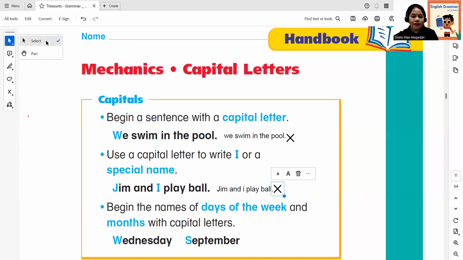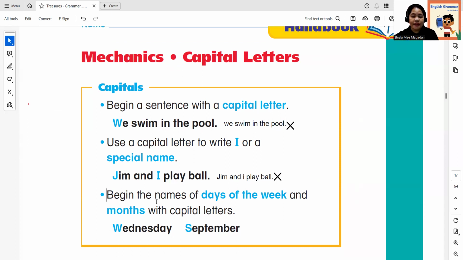Now let's proceed to the next part. Begin the names of days of the week and months with capital letters. Wednesday is one of the days of the week. September is one of the months of the year. If they are not capitalized, it becomes wrong. Even if the day or month is in the middle or at the end of the sentence, it is always a capital letter.